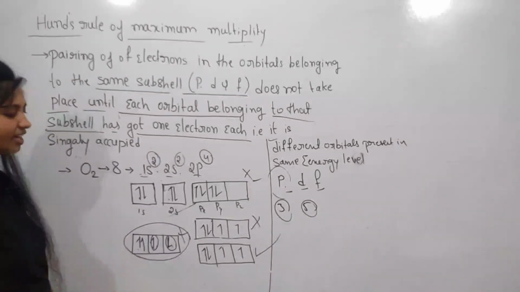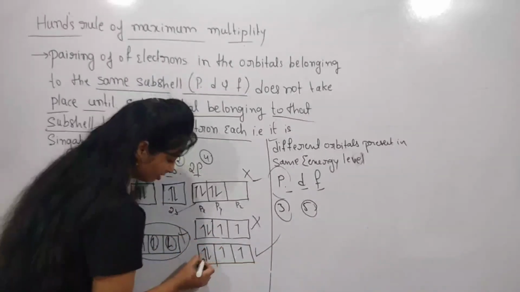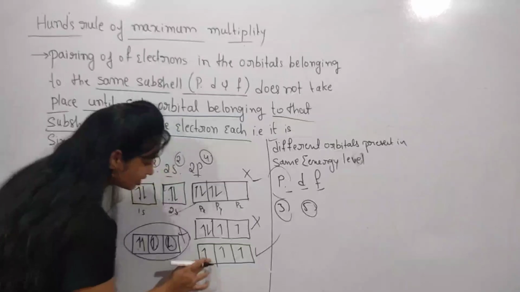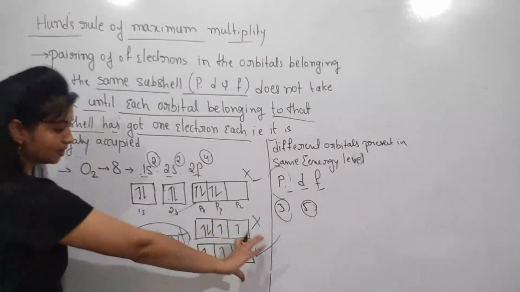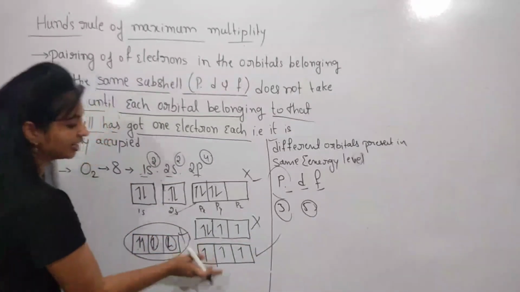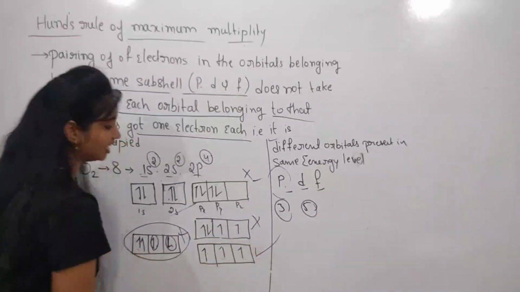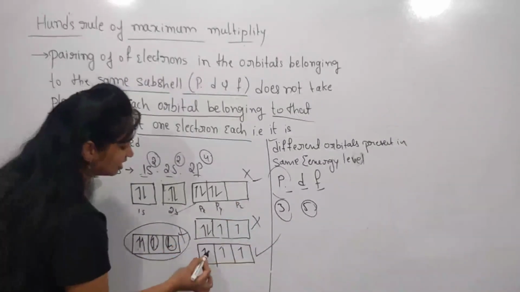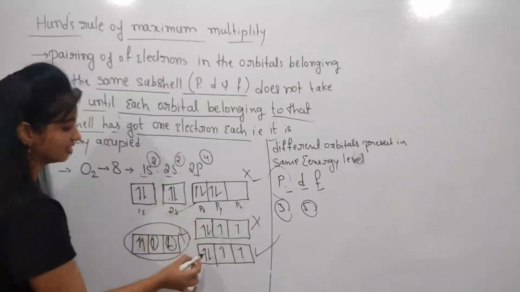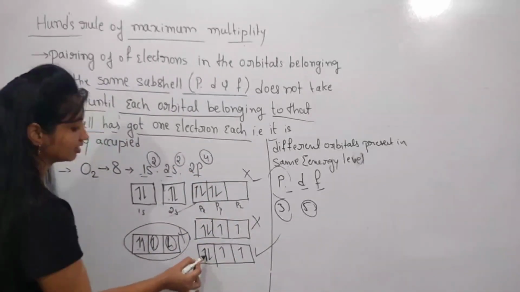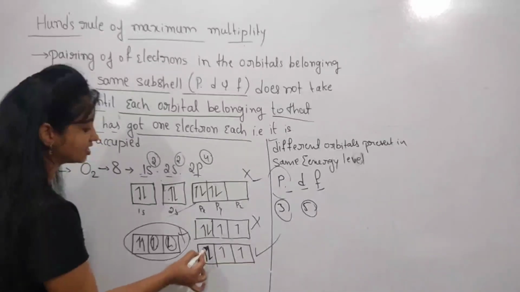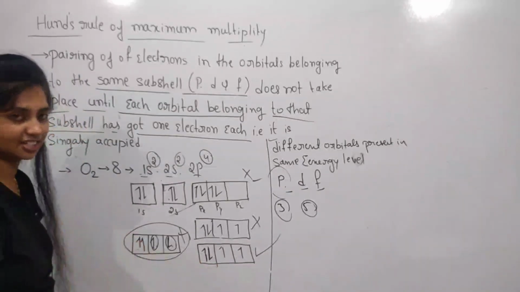So these singly filled electrons must have the same spin. So these are all in an upward direction having the same spin. So this is the right method, and then the pairing will start. This electron is in a downward direction.